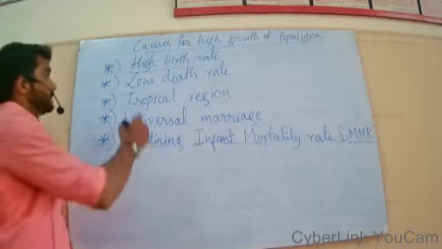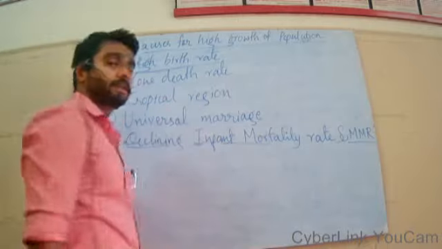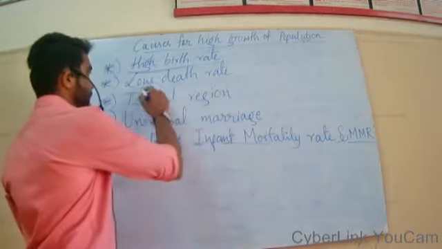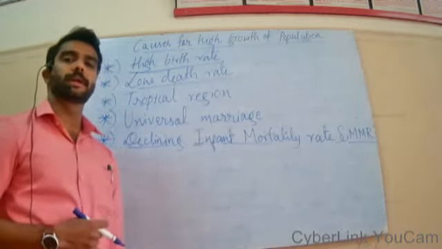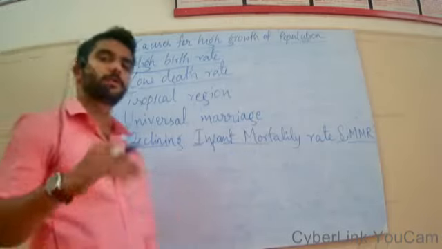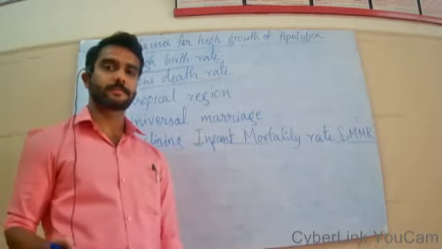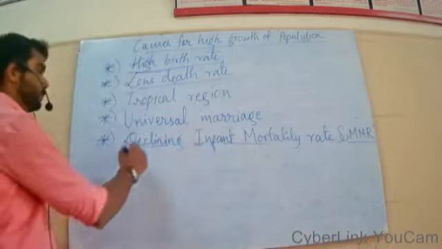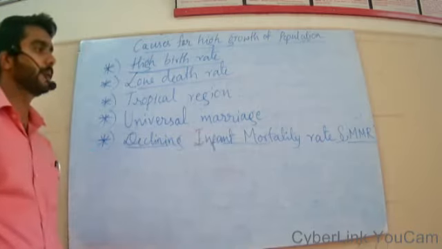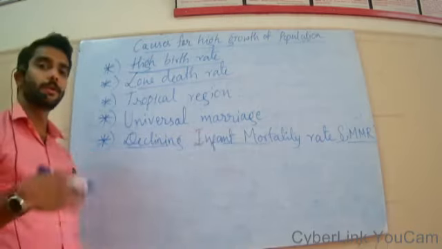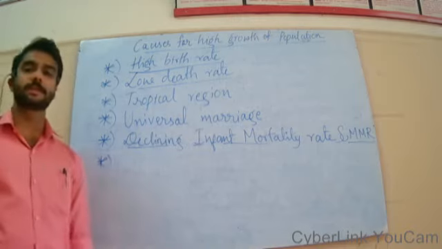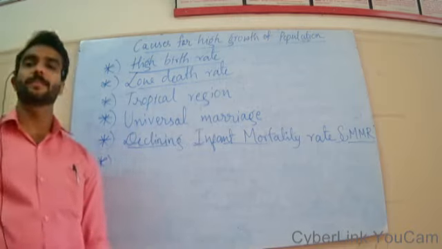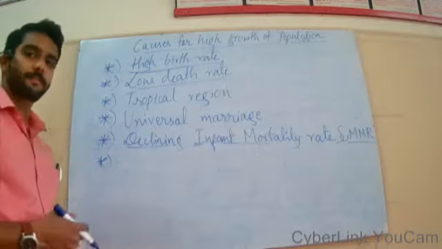But now only the birth rate is higher and the death rate is lower than the birth rate, so the population is imbalanced and growing exponentially. So due to declining infant mortality and maternal mortality rate, due to the advancement of medicine and health facilities, our population is getting stronger day by day.